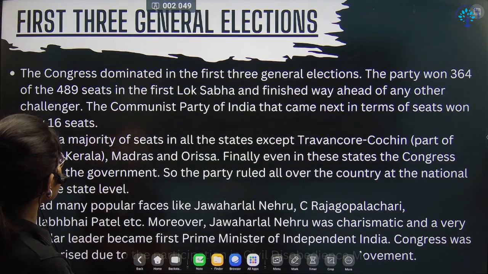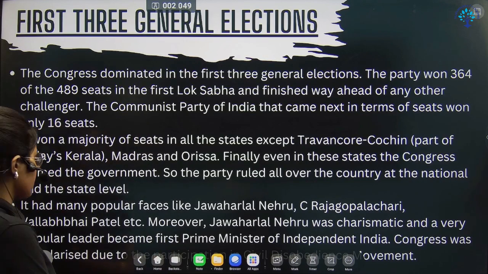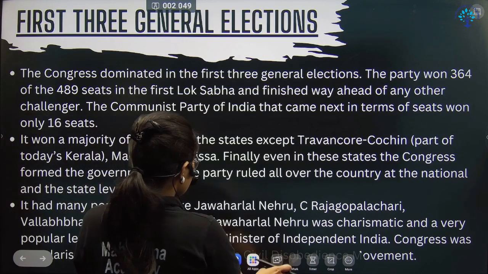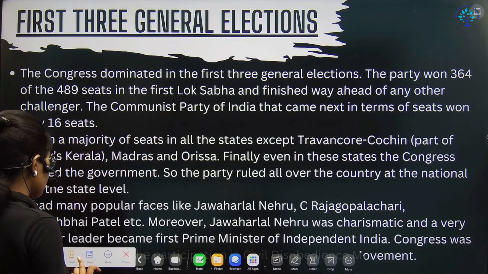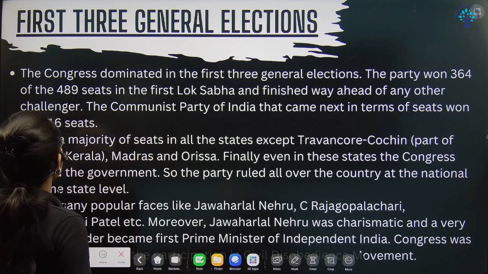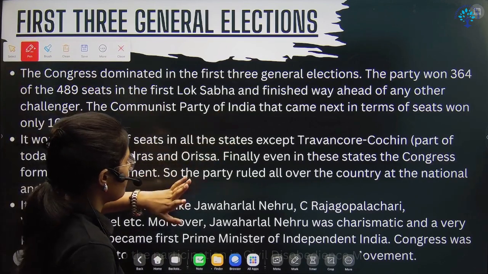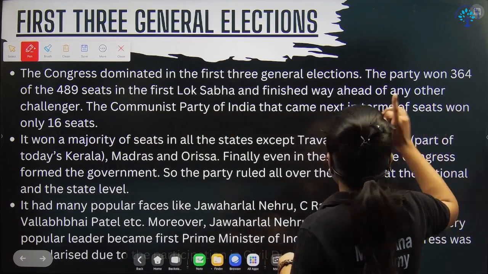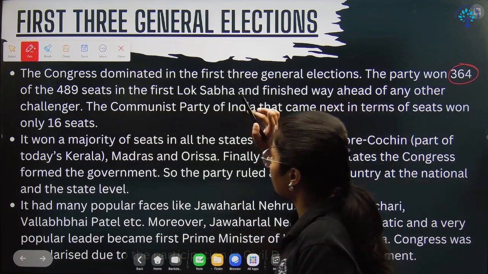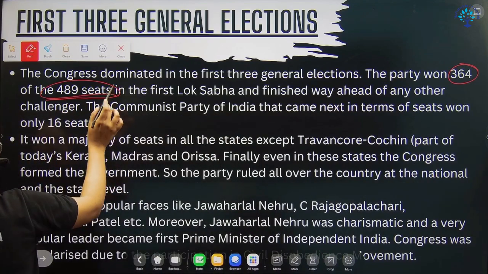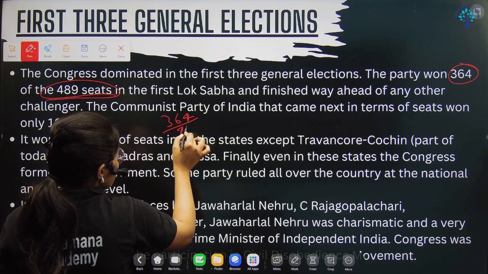Okay, so the first three elections. Now we are going to discuss the results of the elections, right? What happened in the first three elections? Congress got the majority, just as the BJP is getting the majority in the current time. In the same way, Congress got the majority in all three elections. In the first election, Congress won 364 seats out of 489.